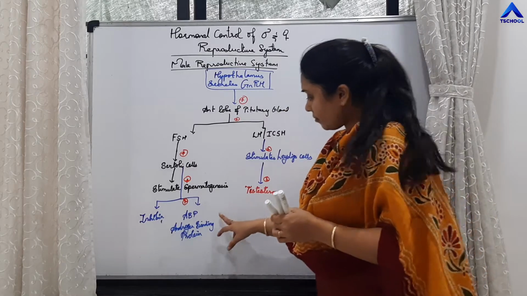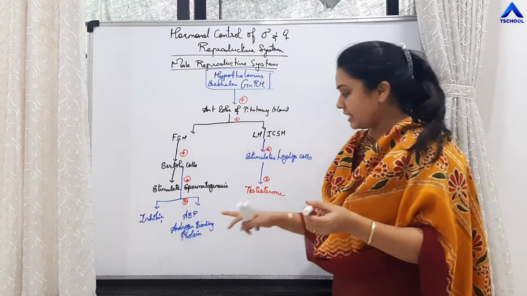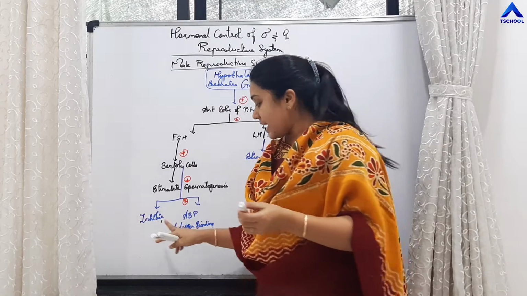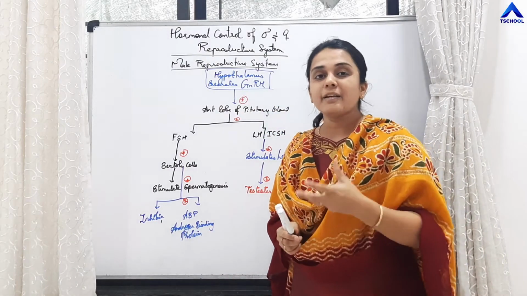Now what is the function of androgen binding protein? The name itself says: androgen means testosterone, and binding protein.